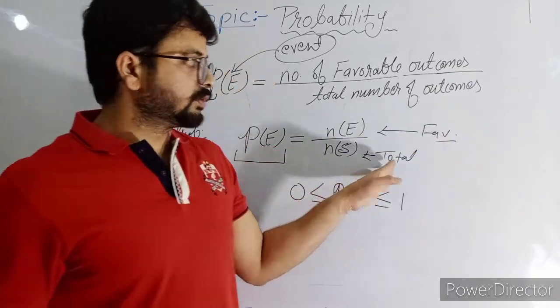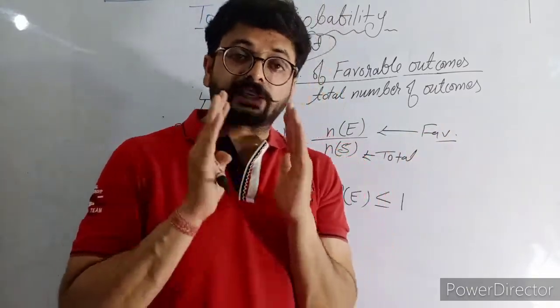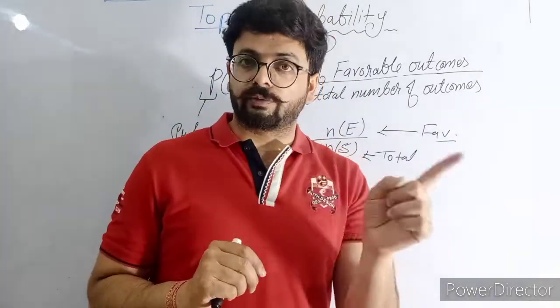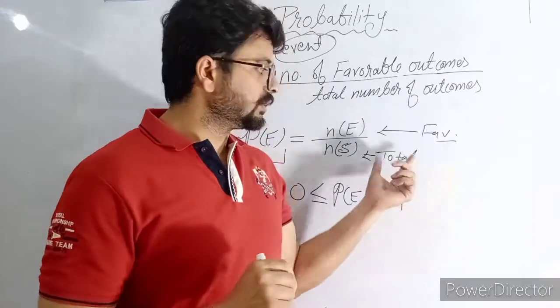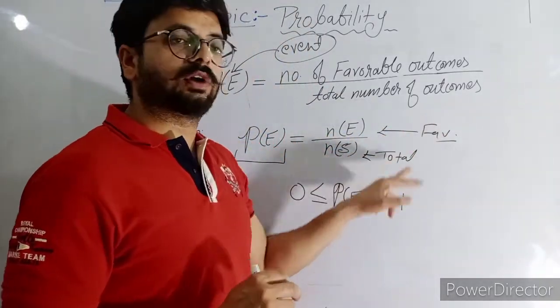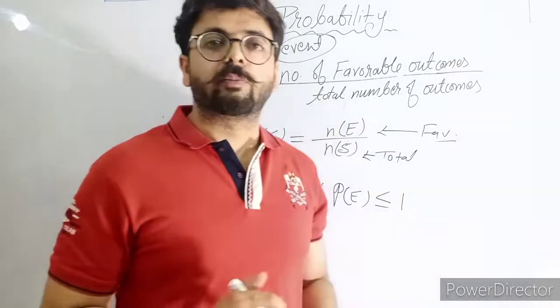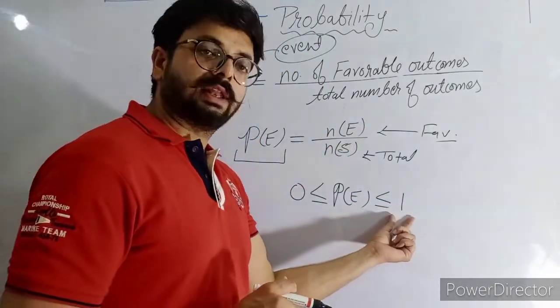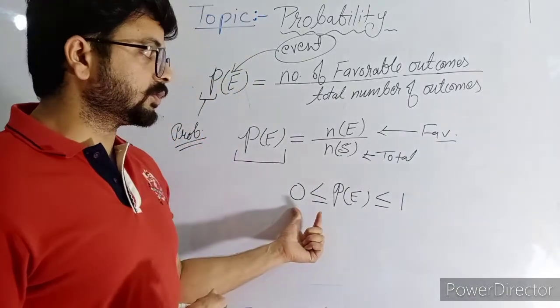We know the maximum favorable outcome can equal the total outcome, but cannot exceed the total. So both can be equal, but the favorable cannot be more than the total outcomes. So the value will always be less than or equal to 1 and greater than or equal to 0.